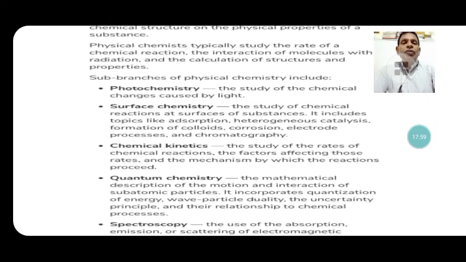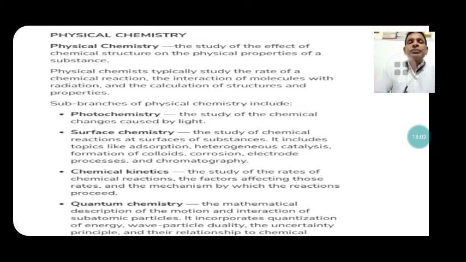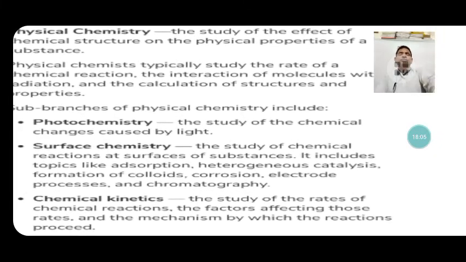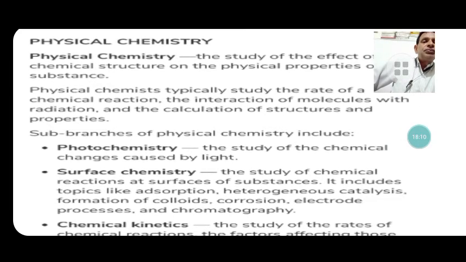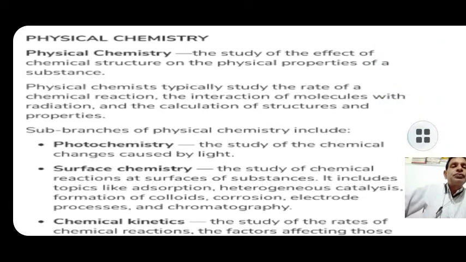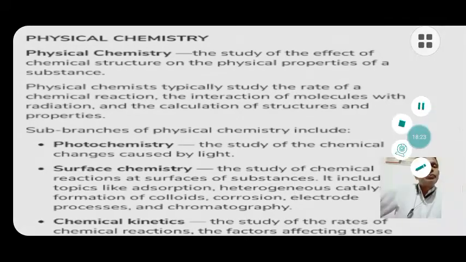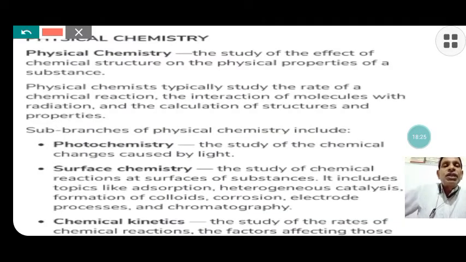Next is very important, that is physical chemistry. Physical chemistry is the study of the effect of chemical structure on the physical properties of the substance. Physical chemistry typically studies the rate of chemical reactions. It is the principle of all branches of chemistry.